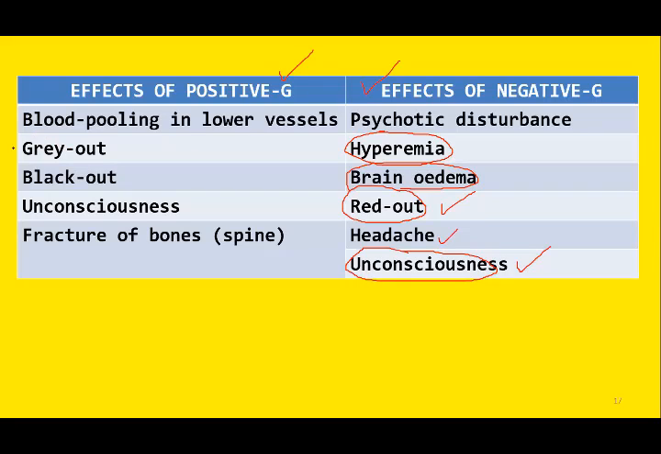On the other hand, gray out is due to the hypoxia of the retina, and if it becomes very severe, there is complete blindness, and we call it as blackout. So gray out and blackout, they are the effects of positive G force. Red out is one of the effects of negative G force. Understood? Can we move? Should we move on?